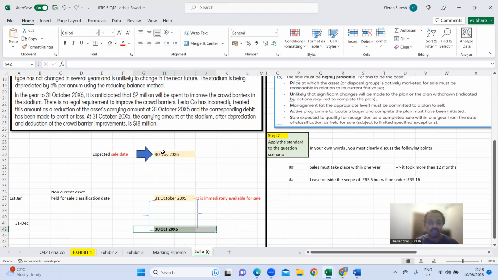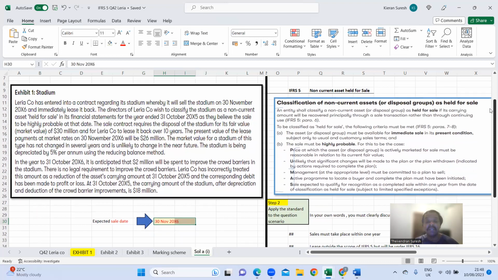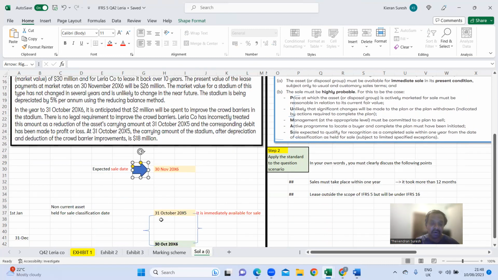Now you see the problem. The company is ready to sell this stadium only on what date? The expected sale is only on 30th of November 2016, right? So 30th of November 2016 means it's beyond October.